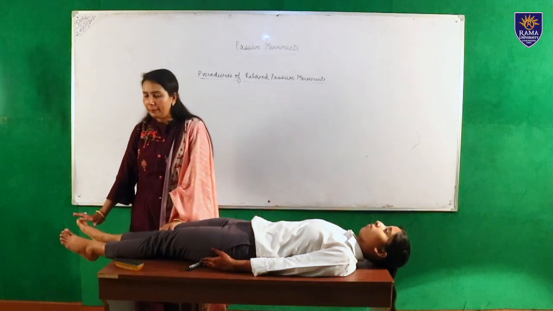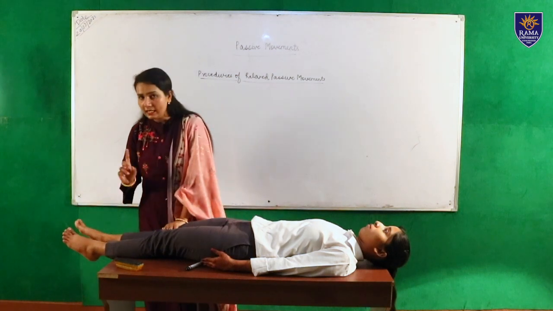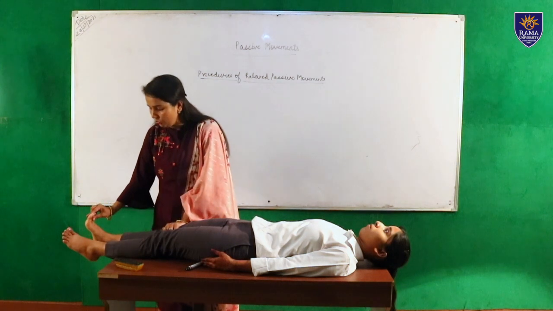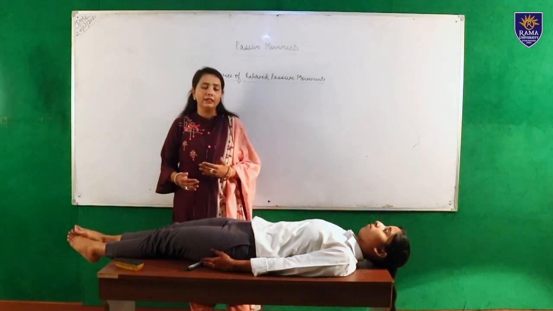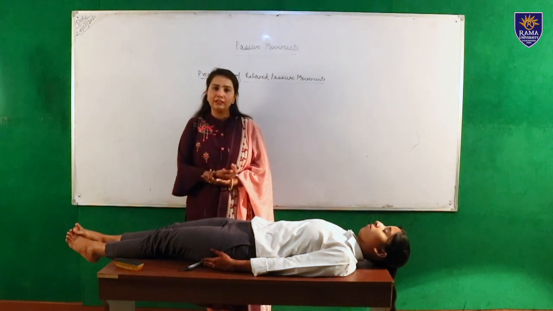Now the last is the metatarsophalangeal joint, also known as the MTP joint, and in this only two movements can occur, flexion and extension. So these are the movements for the procedure for the relaxed passive movement, and this is the topic, passive movements. Thank you.